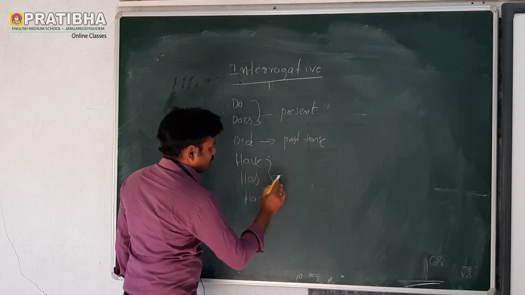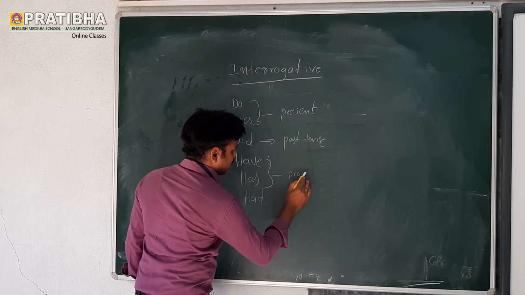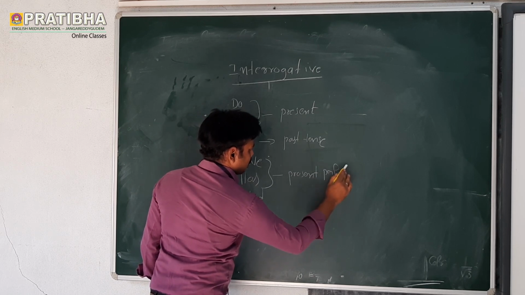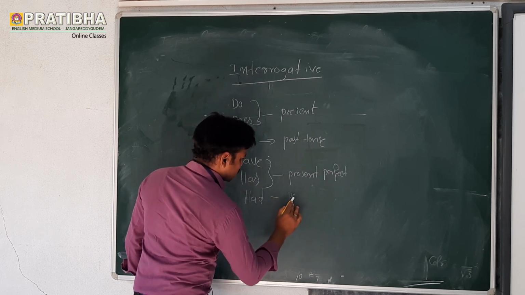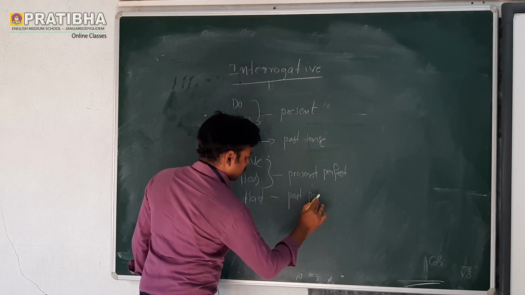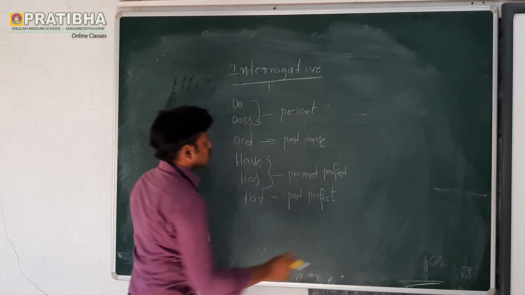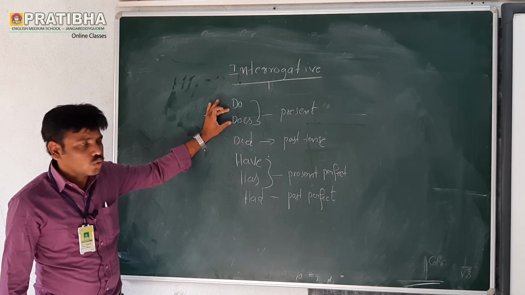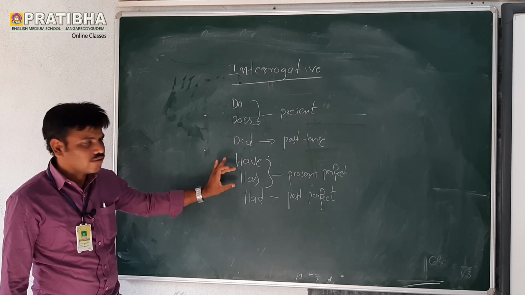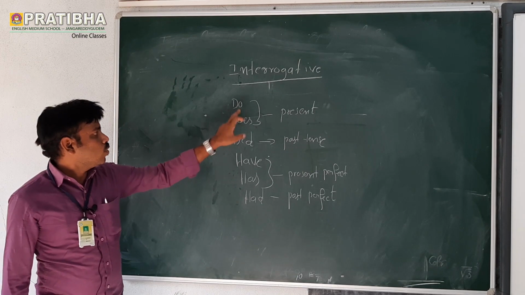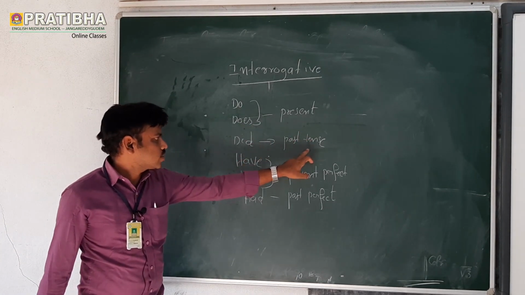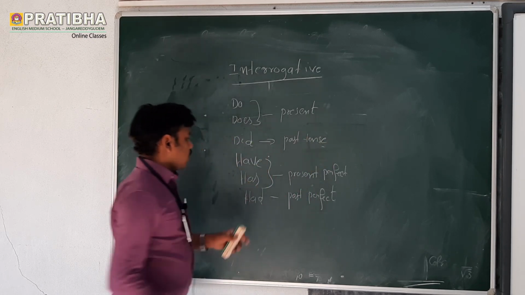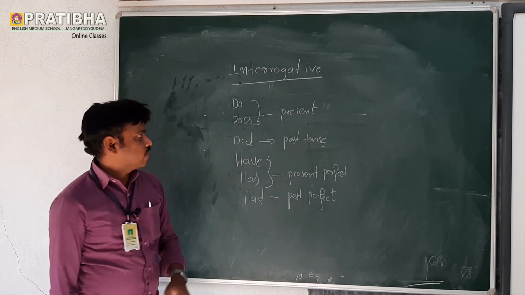Have and has are present perfect. And the last one, had, is past perfect. So the interrogative sentences in yes or no questions begin with do, does, did, have, has, had. Do and does are present tense, did is past tense, have and has are present perfect, had is past perfect.